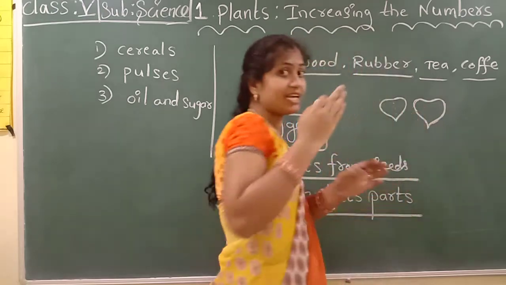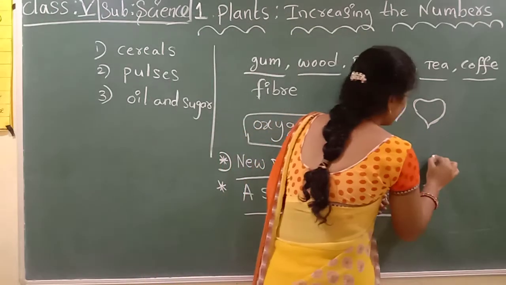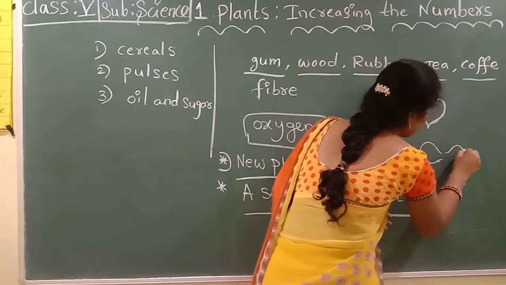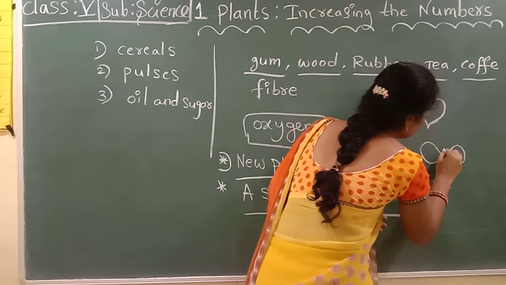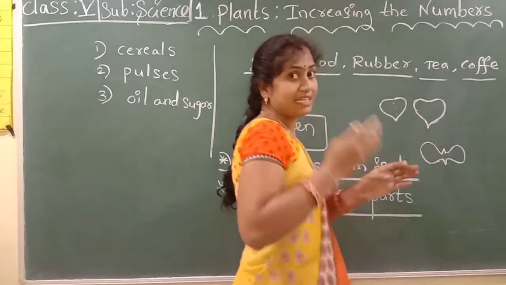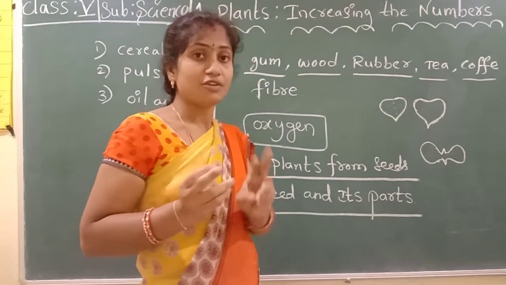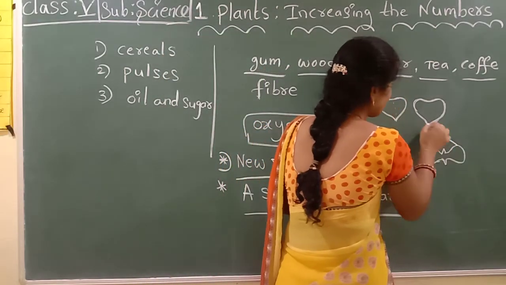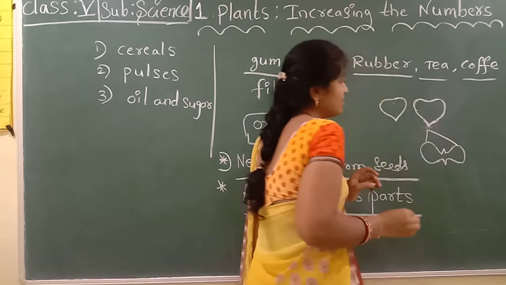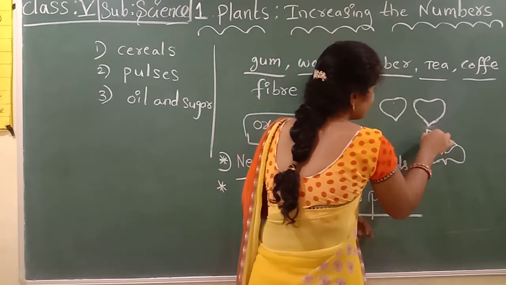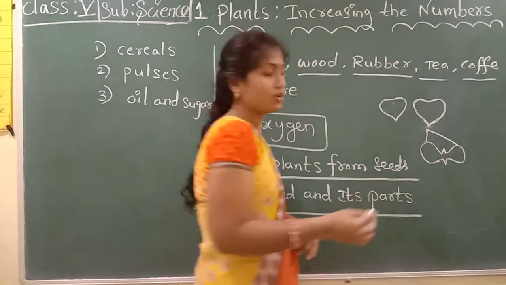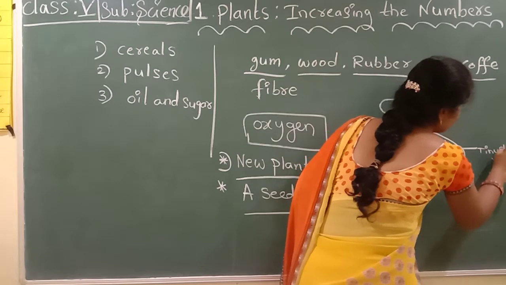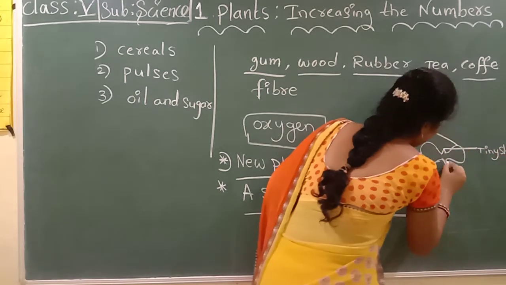When we cut the gram seed, what do you observe? Two layers, the seed coats, which are on the outside. Next, this is the tiny shoot, and this is the tiny root.